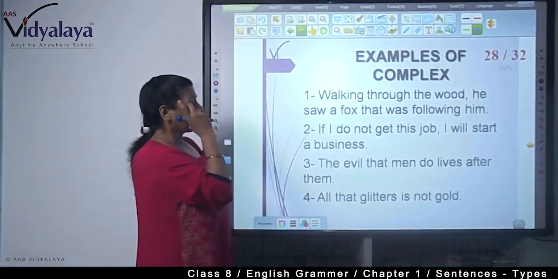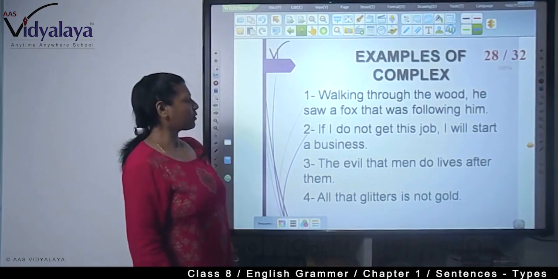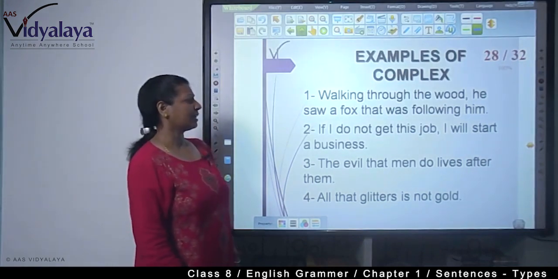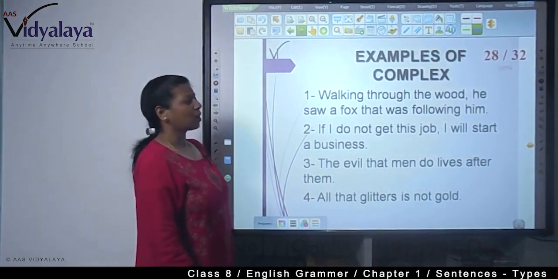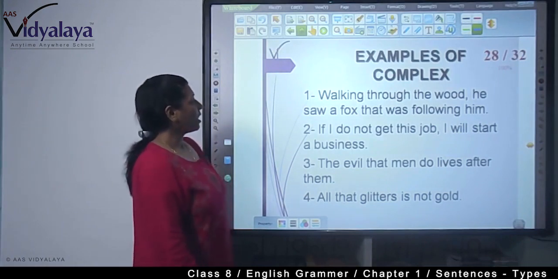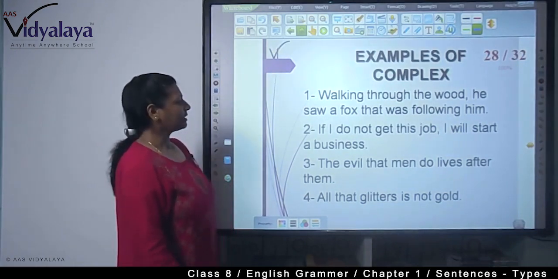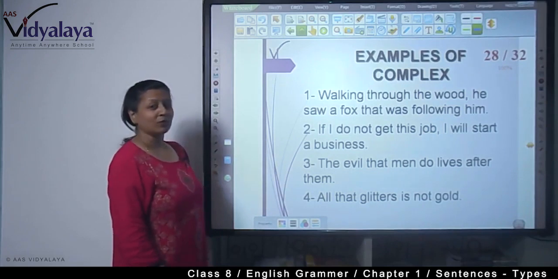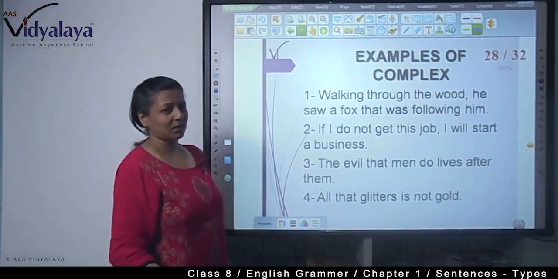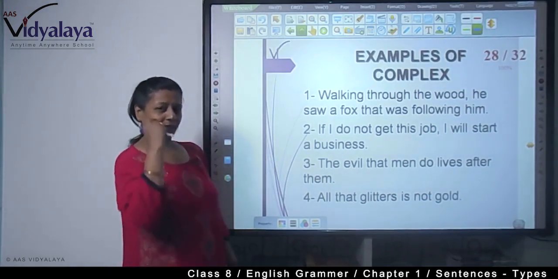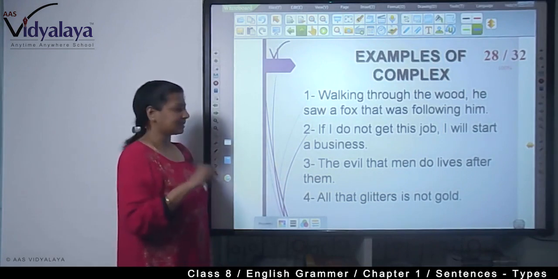Examples: walking through the wood, he saw a fox that was following him. See, he saw a fox, main clause. Walking through the wood and that was following him are dependent clauses. So, with more subordinating clauses, with more dependent clauses, we can make a complex sentence.